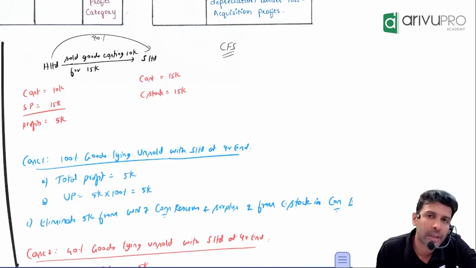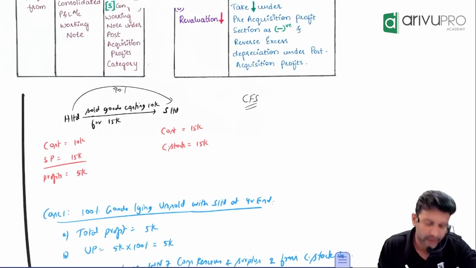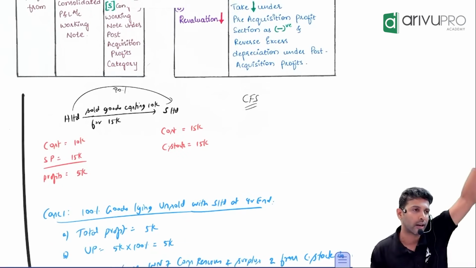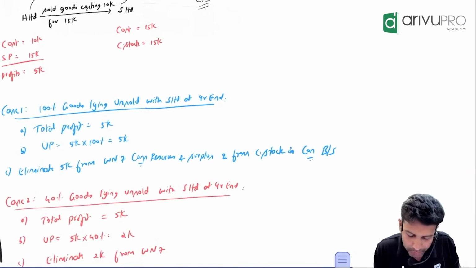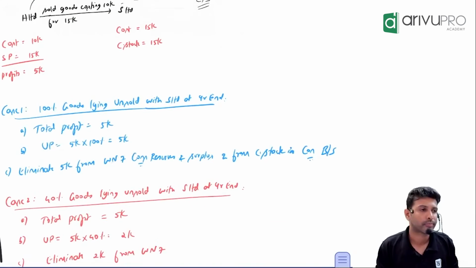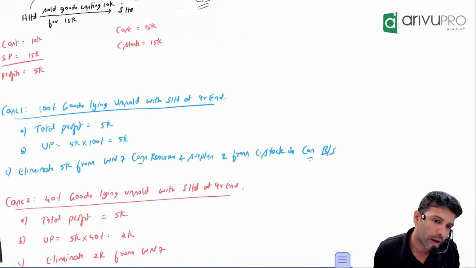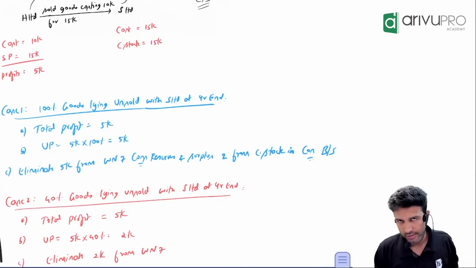Eliminate. Who made the profit? Who made the profit here? H Limited. Tell me in which working note it will come. Working note number 7, you will eliminate this 5,000. Okay? Okay, people. Let's take the second case.